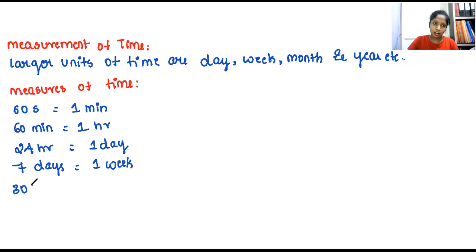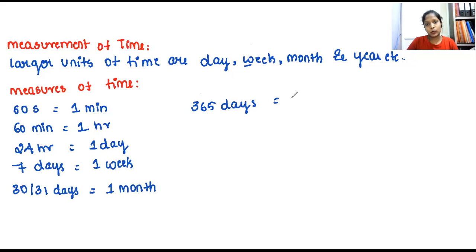And 30 or 31 days is equal to 1 month. And then the next, that is 365 days is equal to 1 year, and 366 days is equal to what? That is 1 leap year.